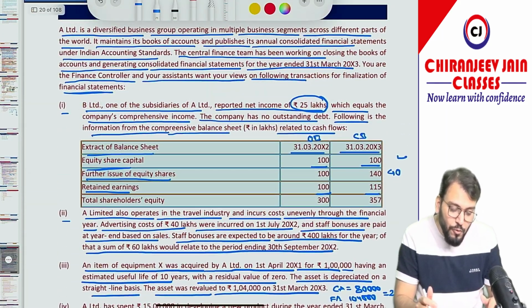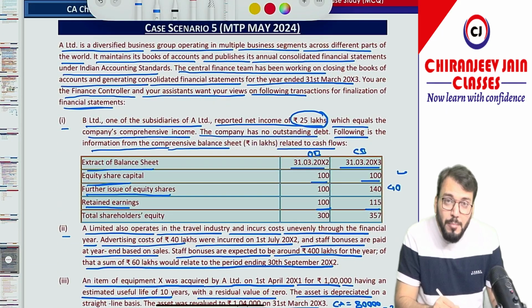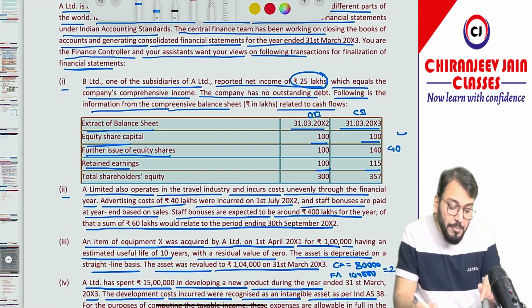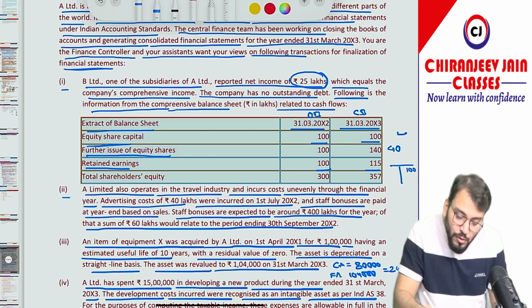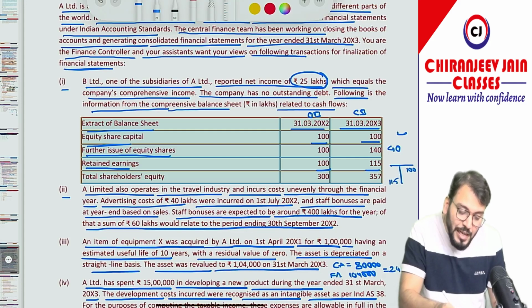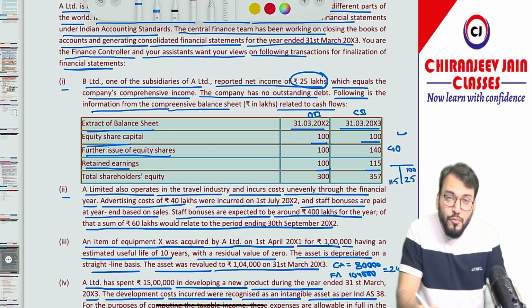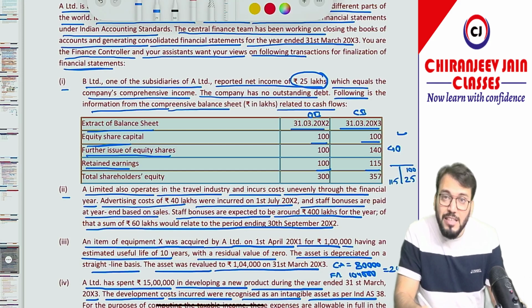So what they have given, of course there will be some proceeds from the issue of equity shares, that is 40 lakh, and there may be some dividend paid out. So for that we need to prepare one retained earning account. You can see if you prepare the retained earning account, opening balance is 100, closing balance is 115, and the net profit given is 25. So from this we can understand there will be some dividend paid.